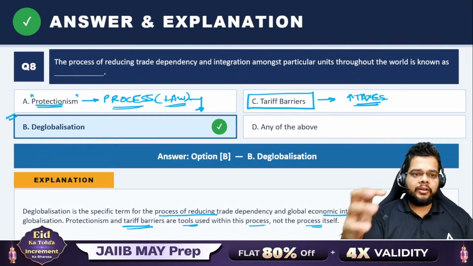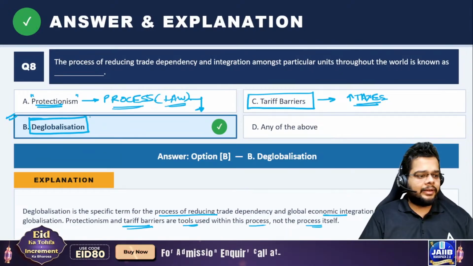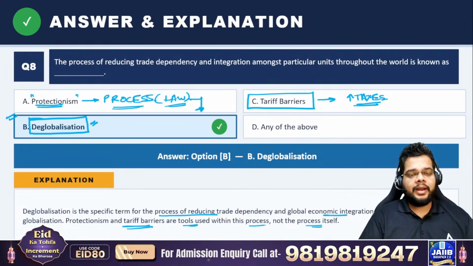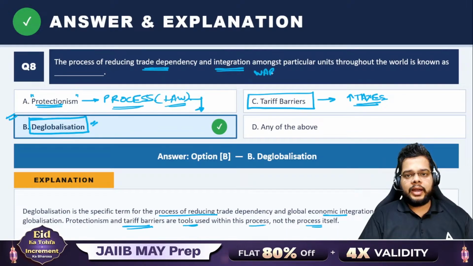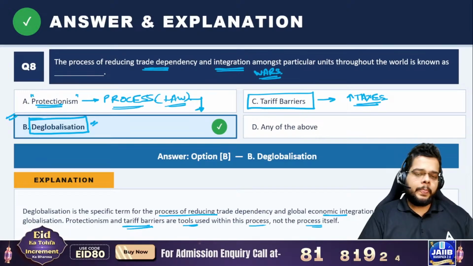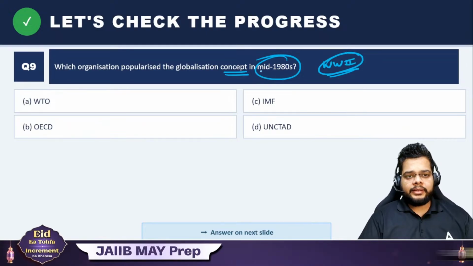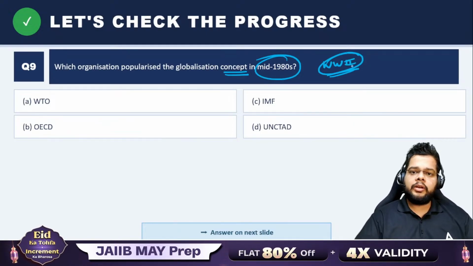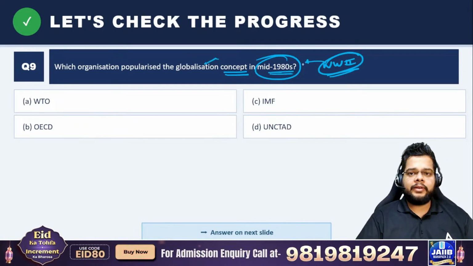So in effect, we are talking about what? More or less globalization itself for deglobalization. We are talking about the deglobalization process where we are reducing the trade dependency, reducing the integration among the countries. Why? Because of the wars. And right now also the Iran war, which is ongoing in the Gulf region, the same thing is happening, right? So nonetheless, there is a very famous organization which ultimately renewed the concept of globalization in the mid 1980s after it got hit by World War II.